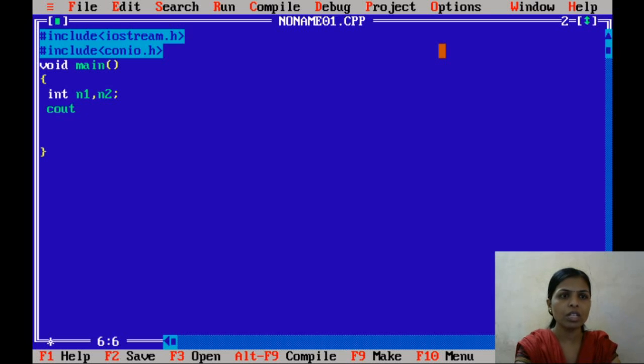I will use cout with the operator, and I will put the statement "Simple program to find greater number".